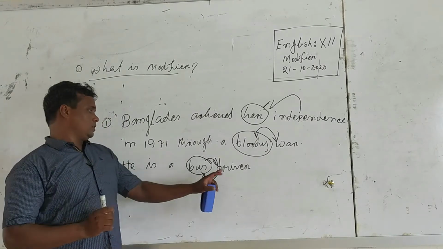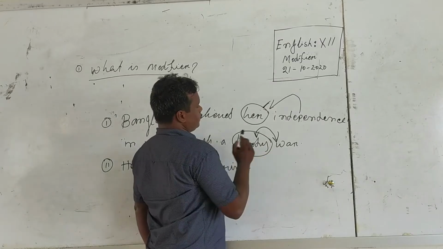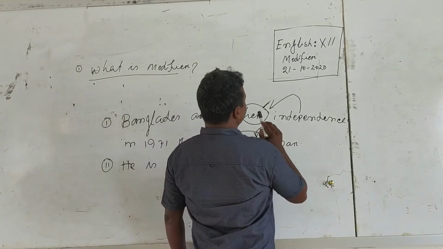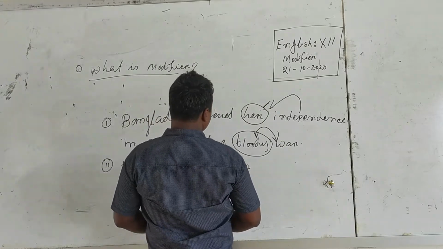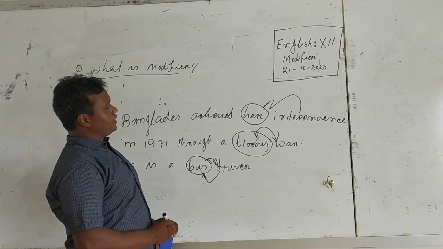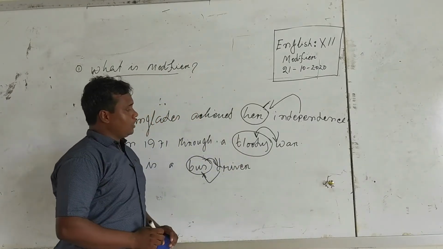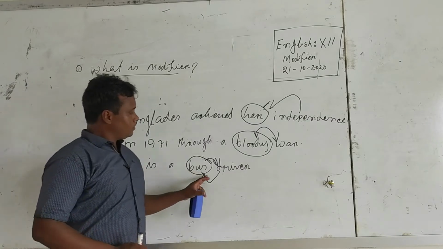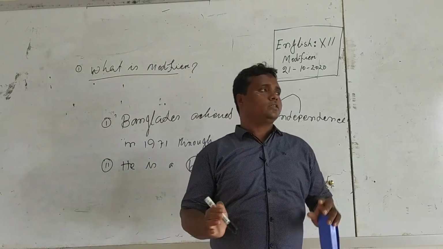Here bus gives more information, bloody gives more information about war, and her gives more information about independence. In these two sentences we see that her, bloody and bus are modifiers. So I think modifier is clear to you.